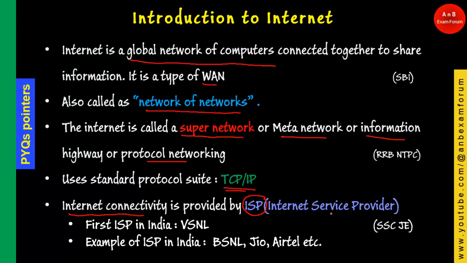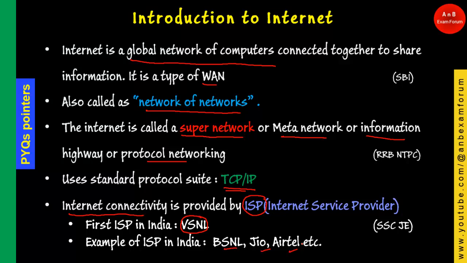If you talk about India, the first ISP in India is VSNL, which is similar to BSNL. It is Videsh Sanchar Nigam Limited. And right now there are other ISPs in India like BSNL, Jio, Airtel. All these companies are providing internet connectivity and internet services.